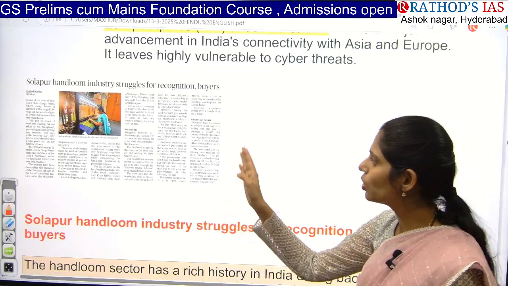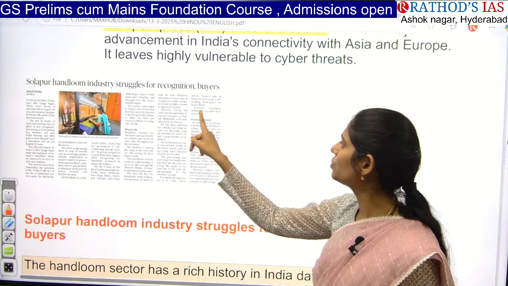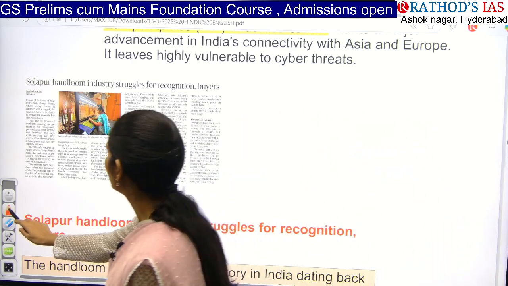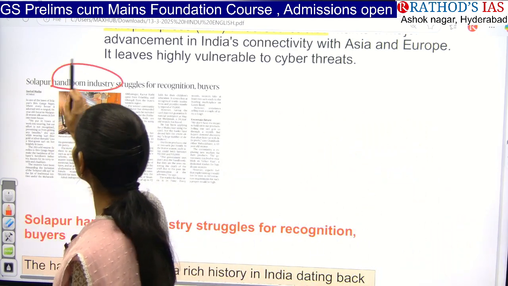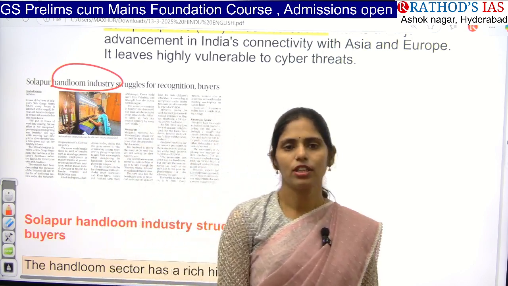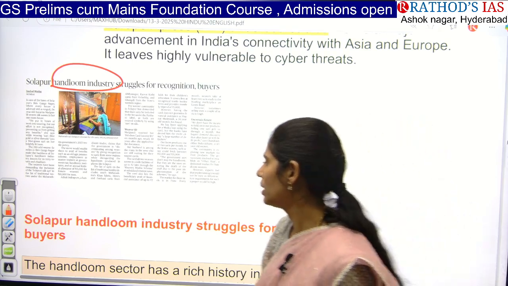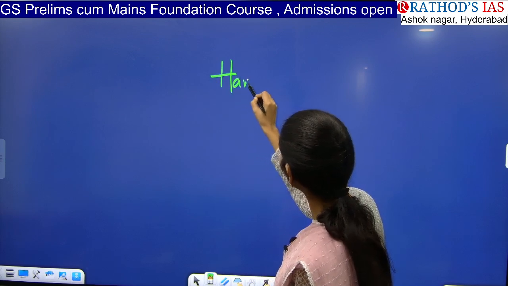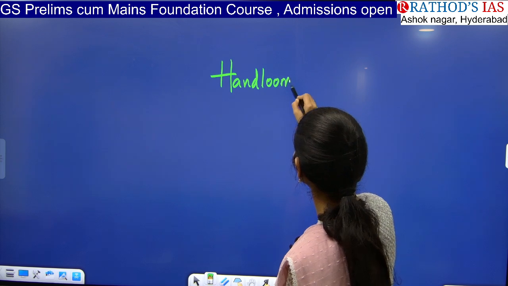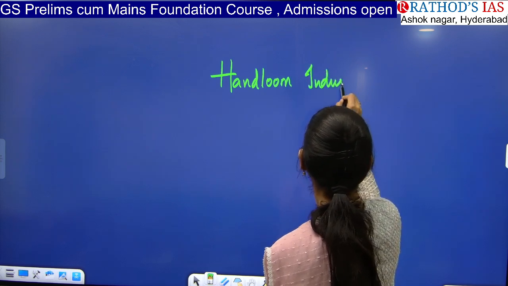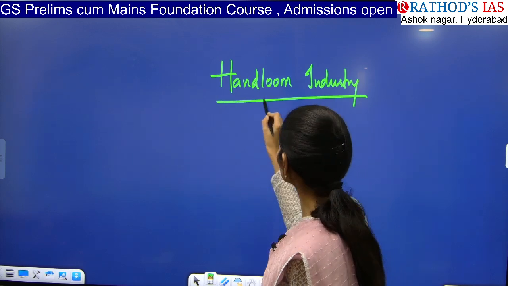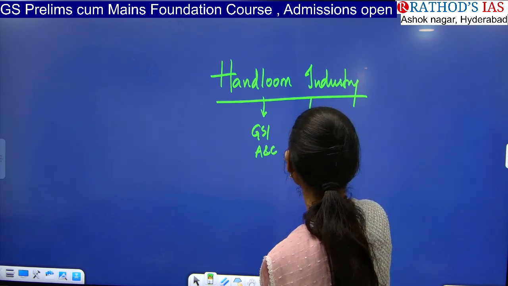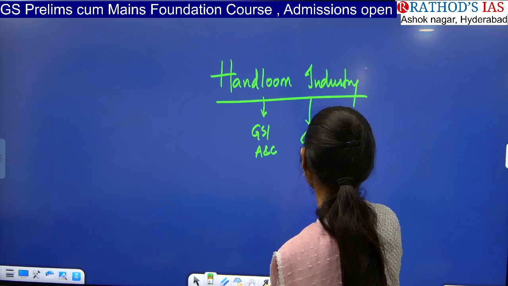The title says: Solapur handloom industry struggles for recognition, say buyers. Okay, so what is the keyword? The keyword here is handloom industry. So it is very, very important. So let me write this keyword here. Handloom industry. This topic is important from your GS paper 1 under art and culture, and even from GS paper 3 from the economy point of view.